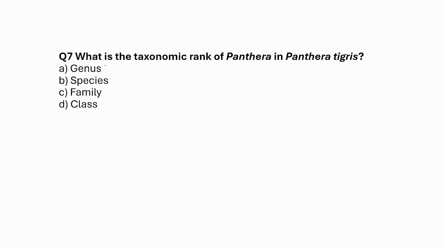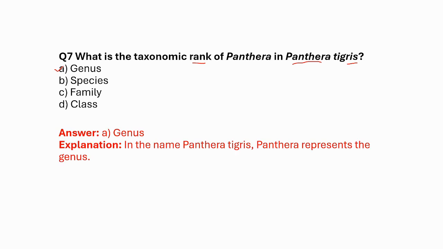What is the taxonomic rank of Panthera in Panthera tigris? That means, simply, what does Panthera mean in the scientific name Panthera tigris? As we have already seen, the first part refers to the genus or the generic name and the last part is the specific epithet. So genus, species, family, class. Option A, genus, is the correct answer.